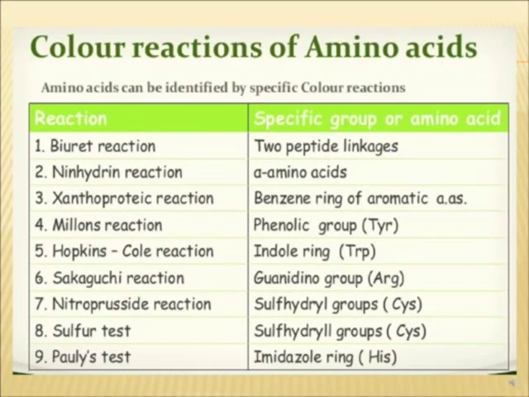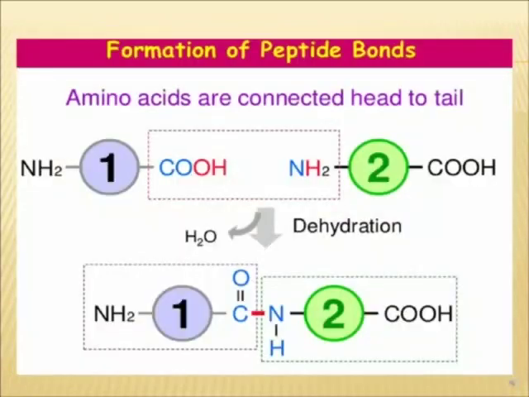There are certain color reactions of amino acids like biuret, which is to detect two peptide linkages, ninhydrin reaction for alpha amino acids, xanthoproteic for benzene ring, Millon's for phenolic group of tyrosine, Hopkins-Cole for indole group of tryptophan, Sakaguchi reaction for guanidino group of arginine, nitroprusside reaction and sulfur test for sulfur group of cysteine, and Pauly's test. So these are the colored reactions which different amino acids give, and we use them in our laboratory to test the presence of amino acids.